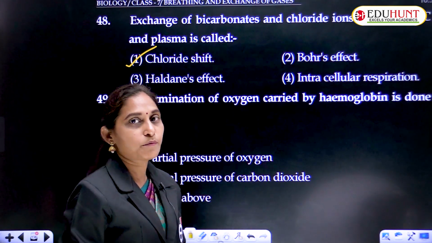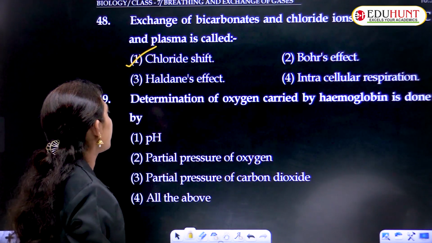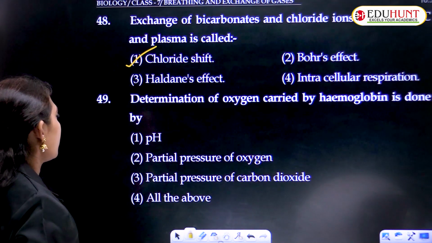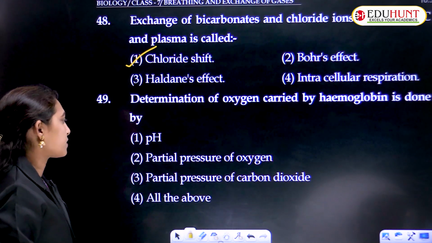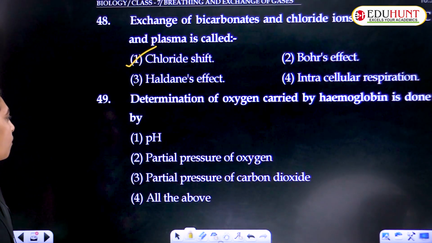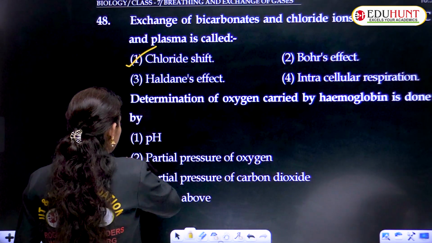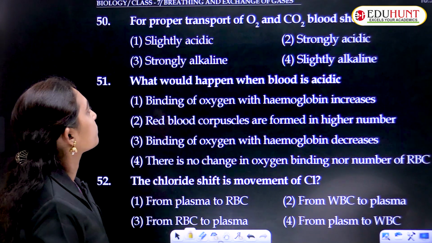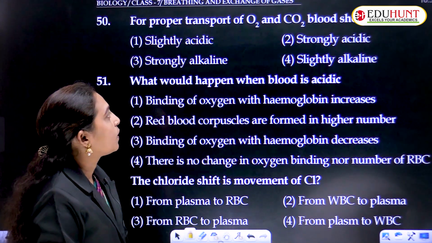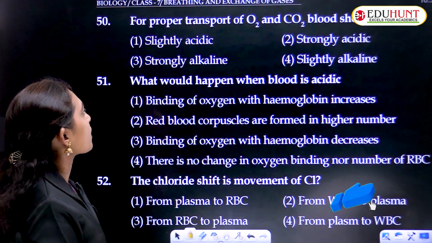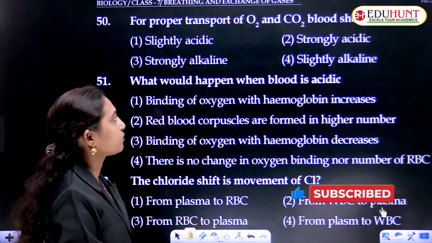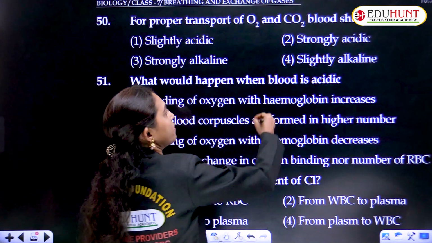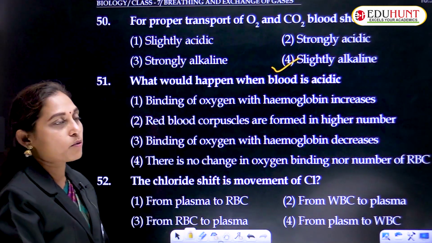Determination of oxygen carried by hemoglobin is done by pH, partial pressure of oxygen, partial pressure of CO2, and all the above. This is option 2. And for proper transport of oxygen and CO2, blood should be slightly acidic, strongly alkaline, strongly acidic, or slightly alkaline. This is the correct option.